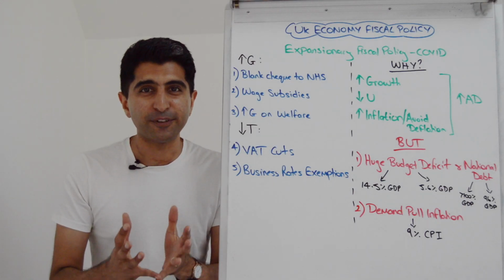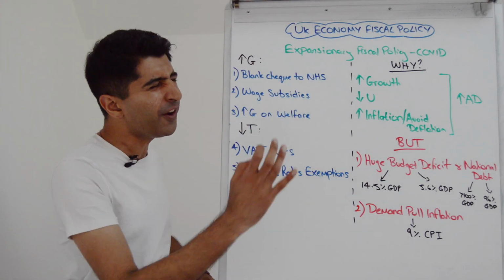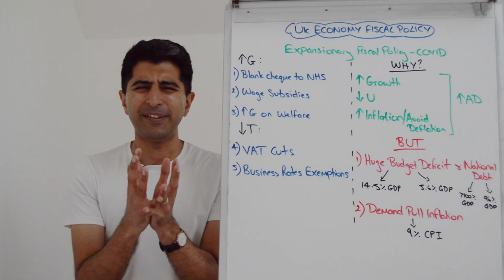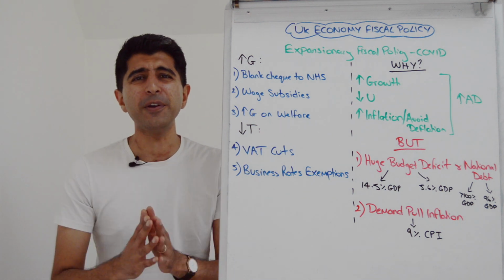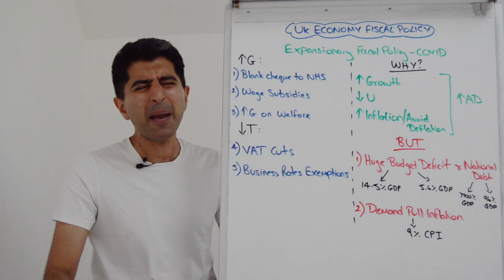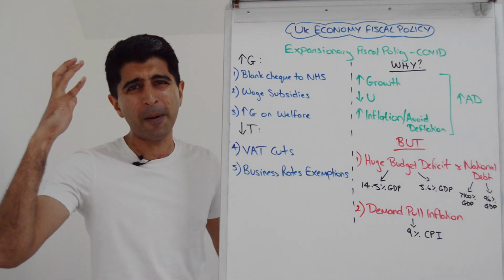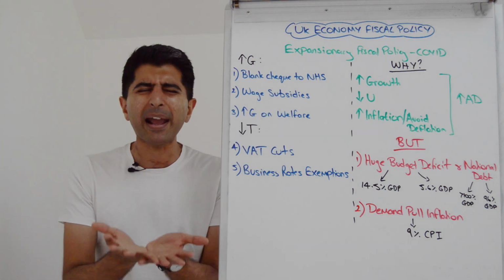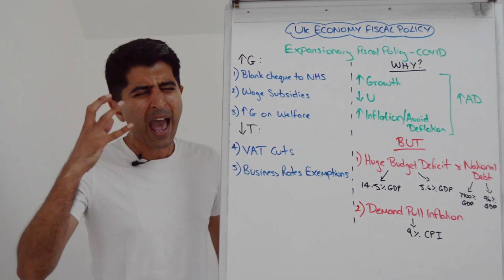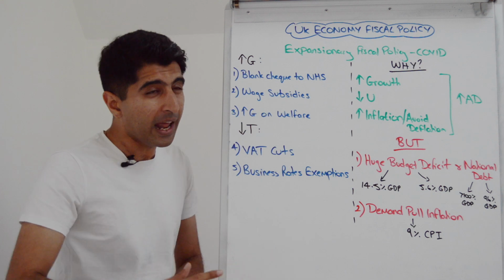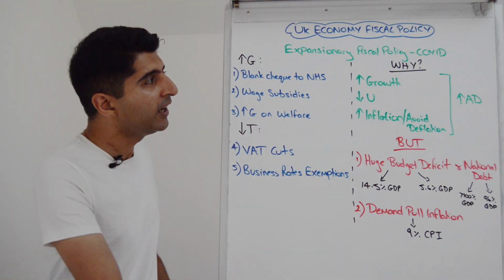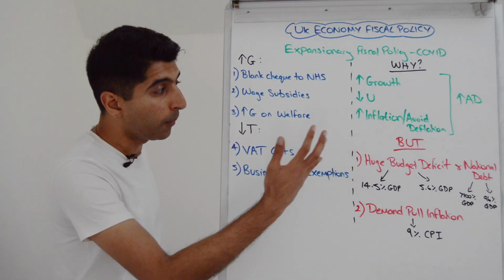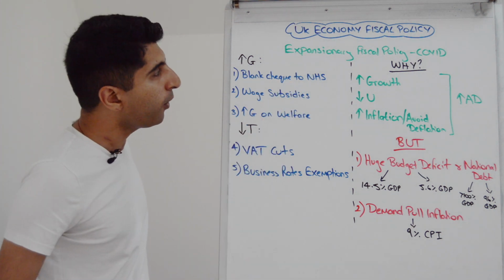Let's go, shall we? There are two major themes when it comes to UK fiscal policy at the moment. The first one is the enormous expansionary fiscal policy that we used during COVID times. And I'm talking serious, remarkable fiscal stimulus that we used in both ways: massive increases in government spending and huge tax cuts. So let's understand first what the policies were, then we'll see what were the intentions and what were the problems that came. So first, the policies themselves.